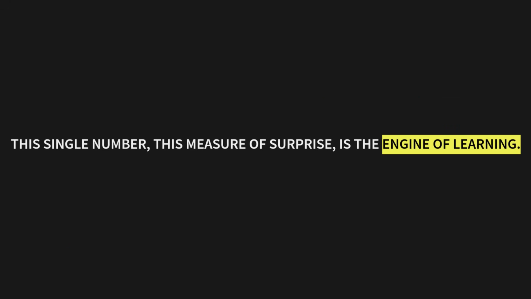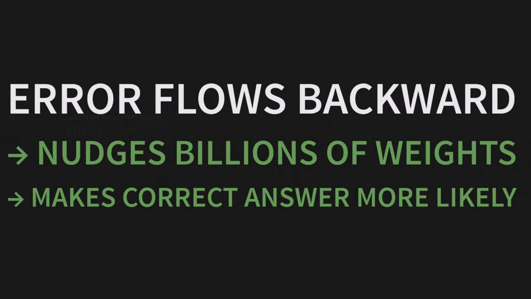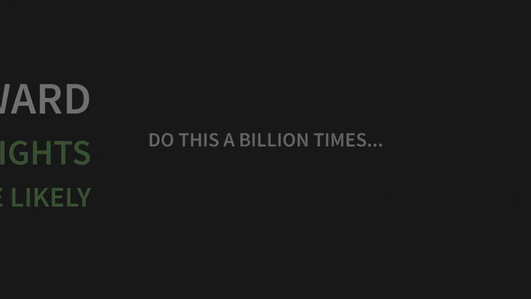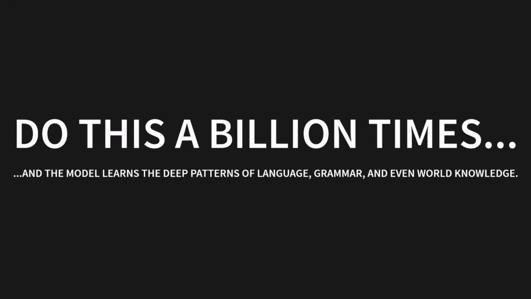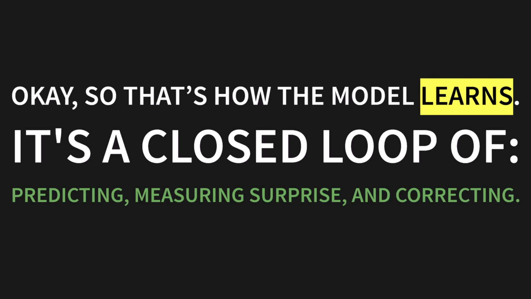This single number, this measure of surprise, is the engine of learning. This loss value is the starting point for the famous backpropagation algorithm. The error flows backward through the entire network, and it nudges billions of weights, all with one goal: making the correct answer more likely next time. Do this a billion times, and the model learns the deep patterns of language, grammar, and even world knowledge. Okay, so that's how the model learns. It's a closed loop of predicting, measuring surprise, and correcting.